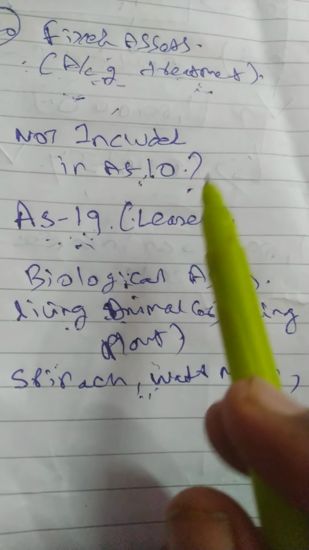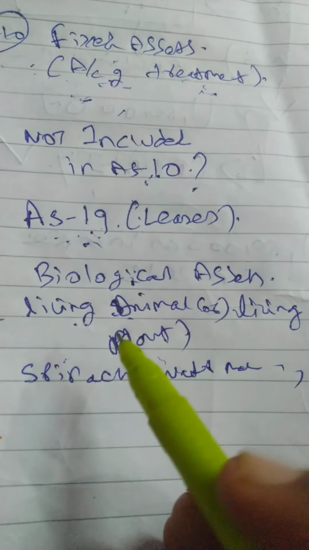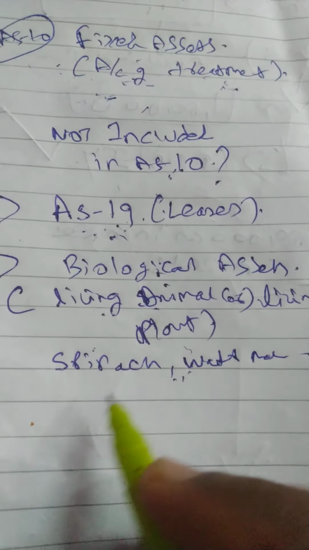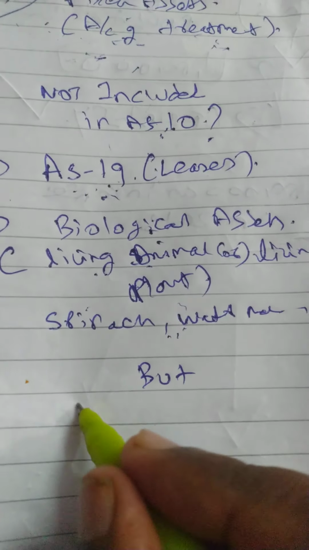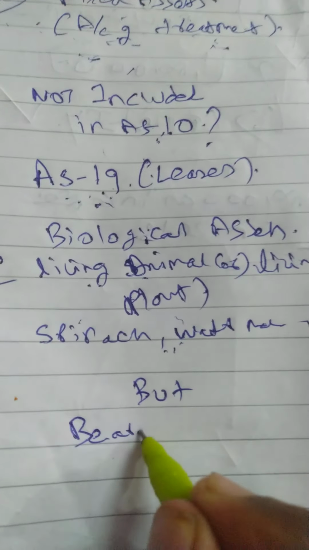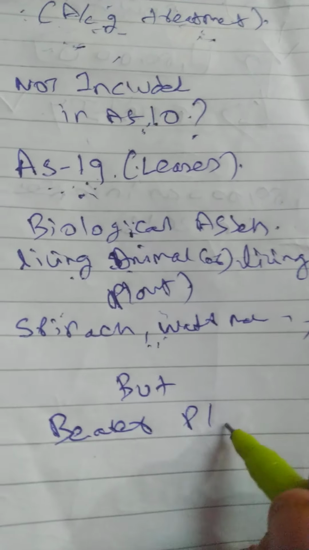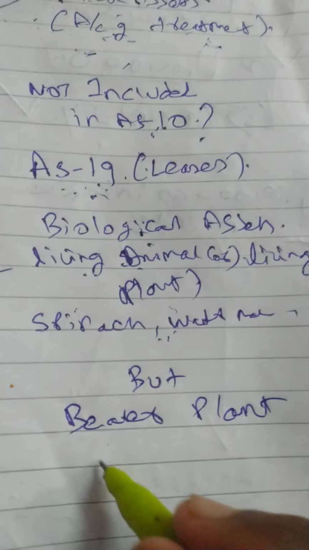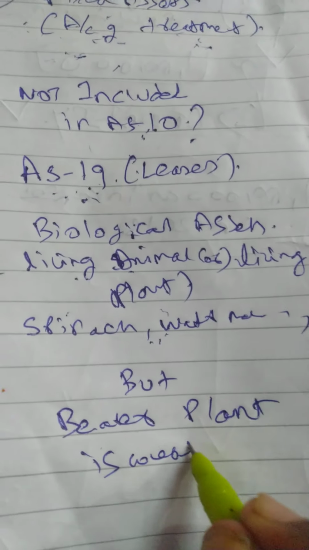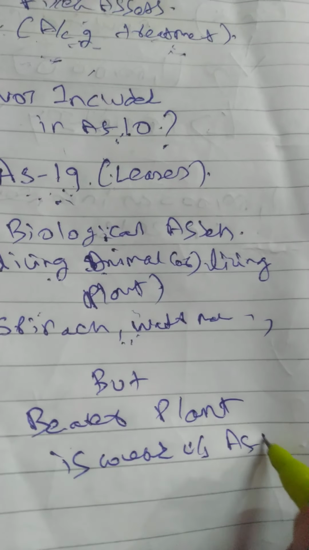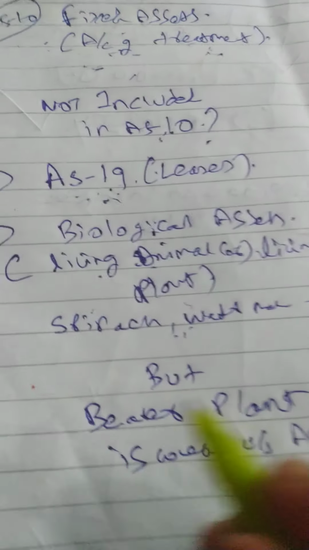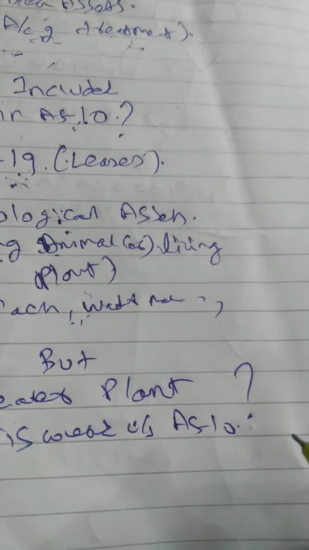All these things are not covered under AS10. Biological assets are not covered, but bearer plants are covered under AS10. What is this bearer plant?